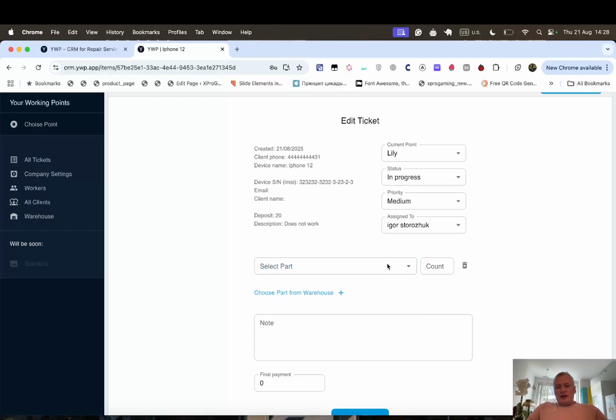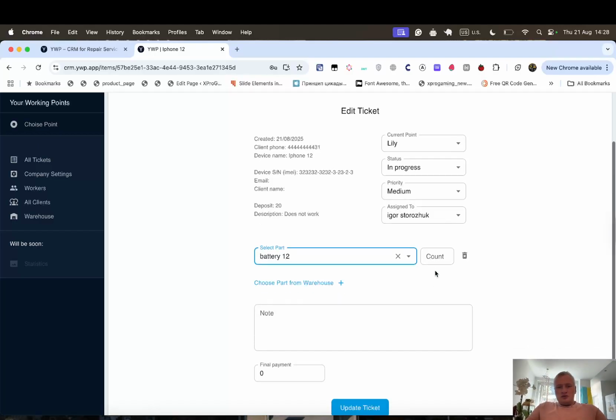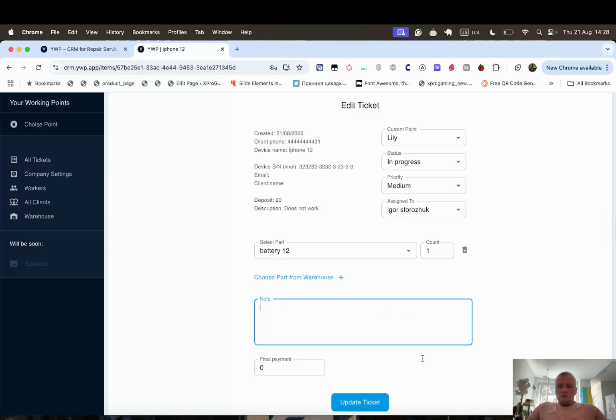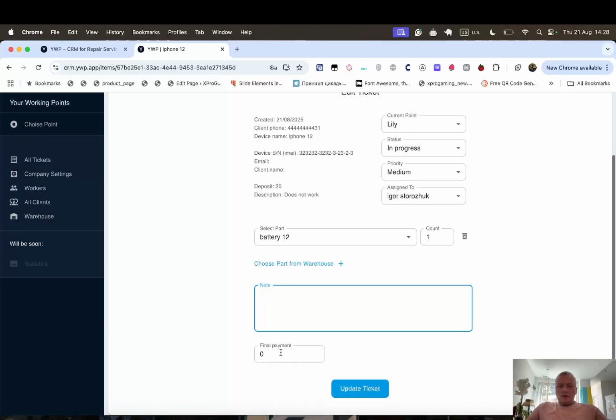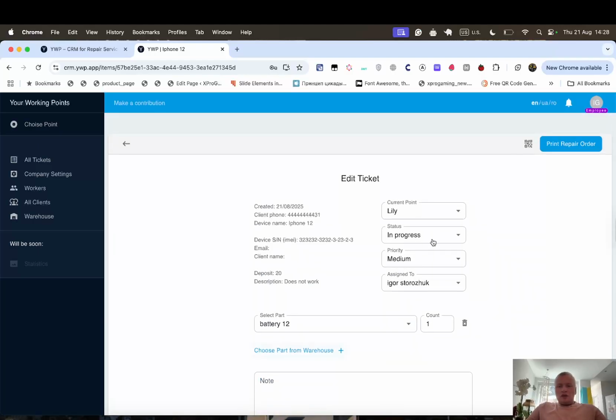You can add the battery to repair parts from the warehouse. For example, we have 3 batteries for iPhone 12. Let's choose it. Count, for example, we need 1 battery for our phone. Make a note, add a note, and final payment.